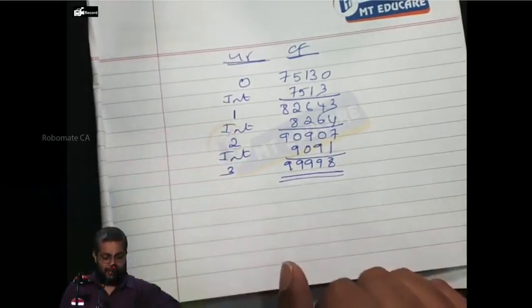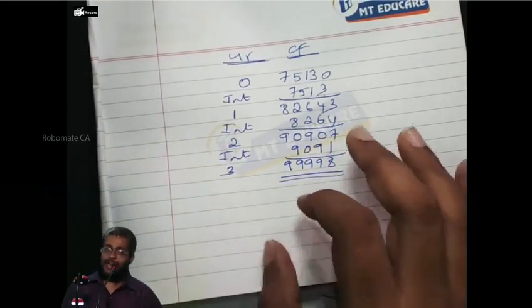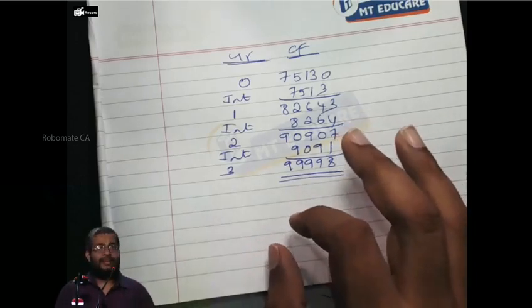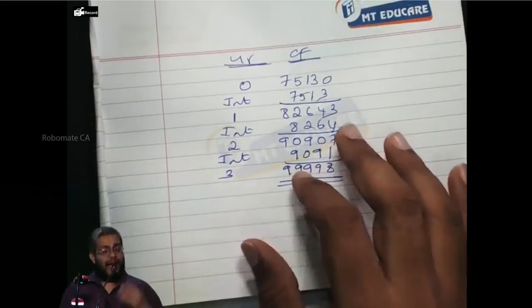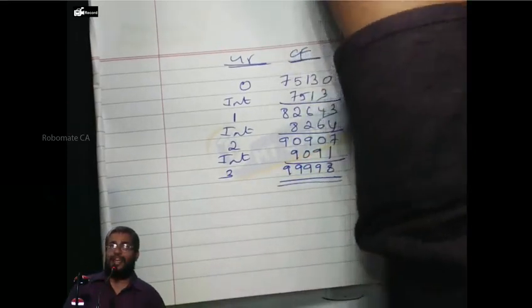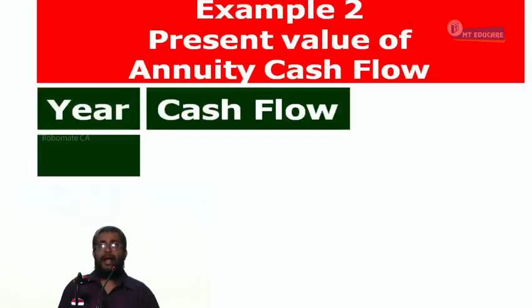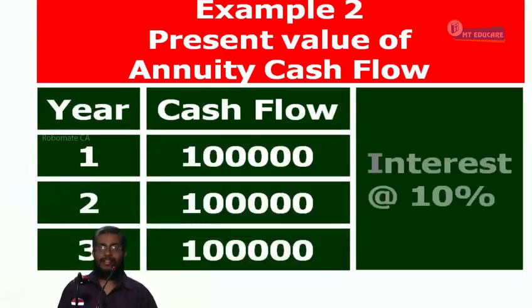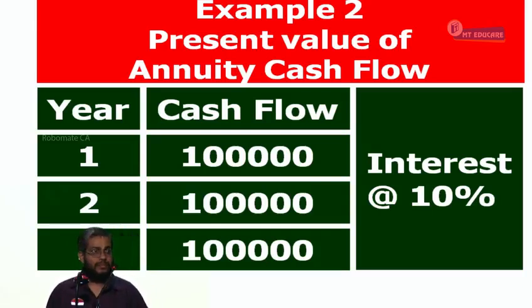No. Another 15 minutes is there. I'll complete annuity cash flow, then leave you. Can I proceed or not? No. Don't ask here, this is 9:15 class timing or not? Now, write down. Annuity cash flow. Example 2 is annuity cash flow. Please. I'll try to complete as fast as possible. Example 2, all in your hands.